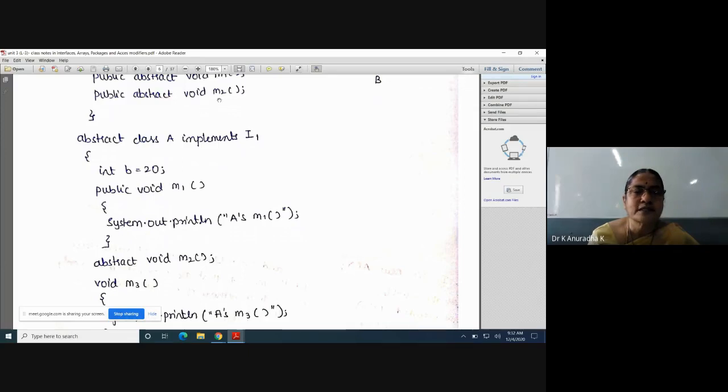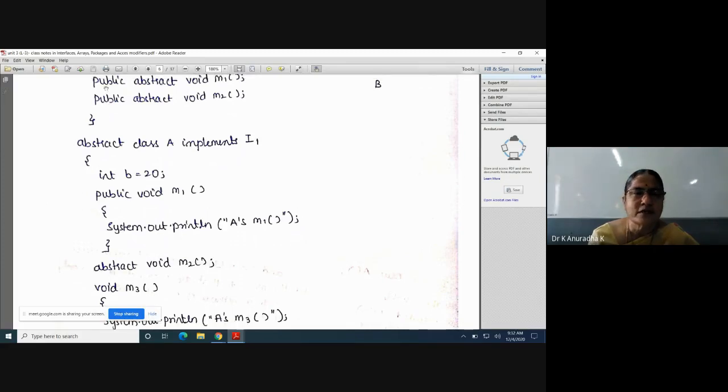And already last class I explained, whenever you give implementation to the interface method, you must write public. The access modifier of the overriding method must be greater than or equal to the access modifier of the overridden method. In case of M1, it is called overridden method and it is called overriding method. So the access modifier of overriding must be greater than or equal to the access modifier of the overridden method. Here for the overridden method, by default public is available.